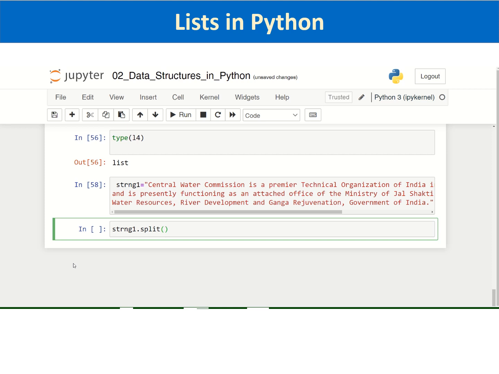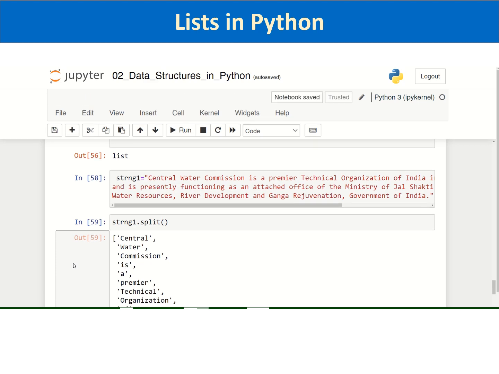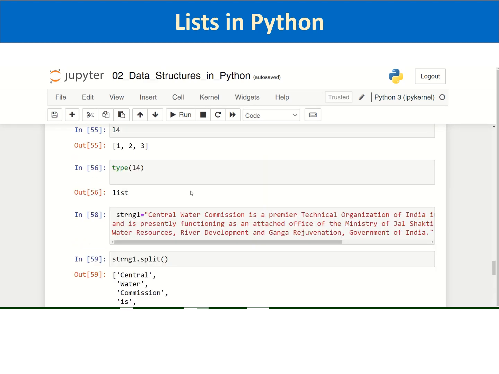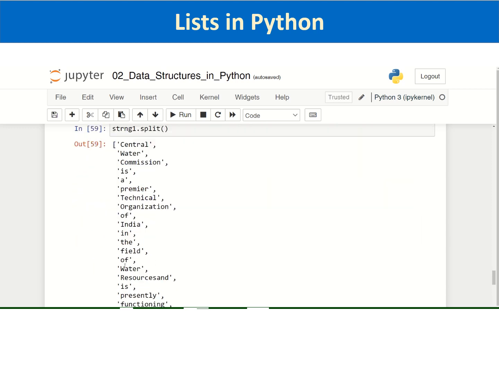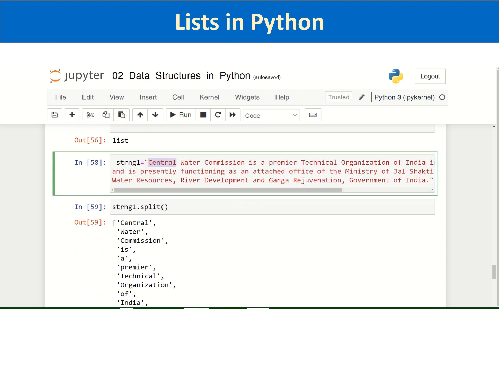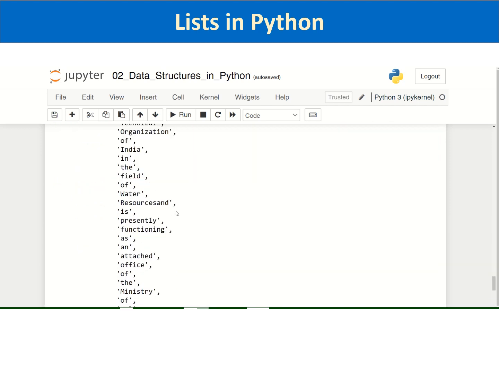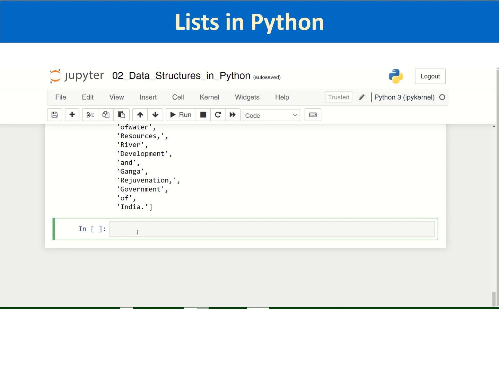Let me see what happens if I don't pass any parameter. Yeah, by default I think it is taking space as a delimiter, and it has created a big list with each string separated by space. These are the delimiters. So it has created a list of words, a list of strings, using this function dot split. So that is another way of creating a list.